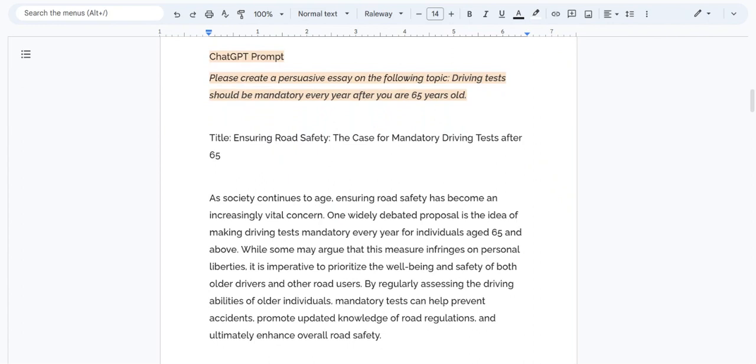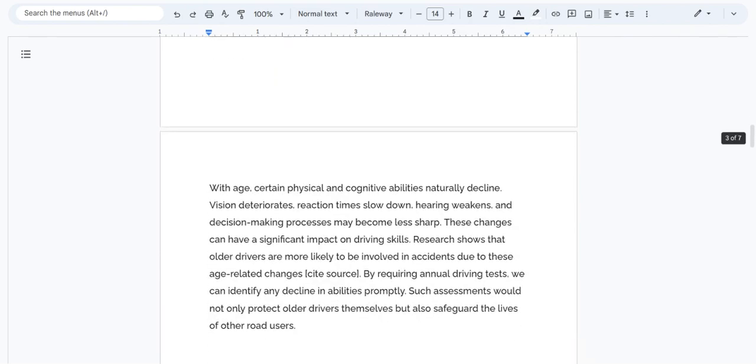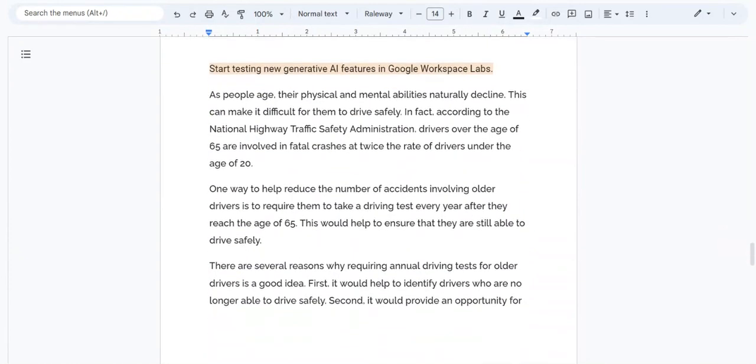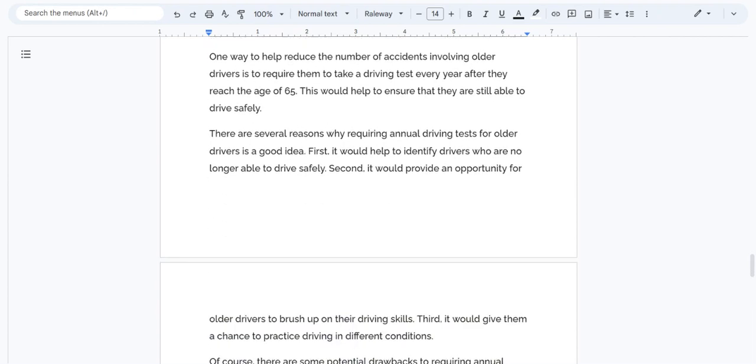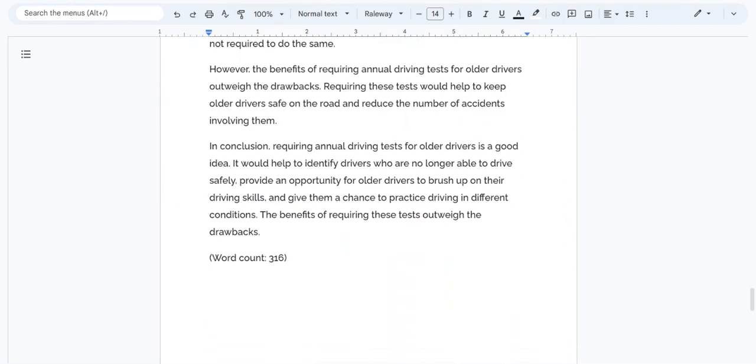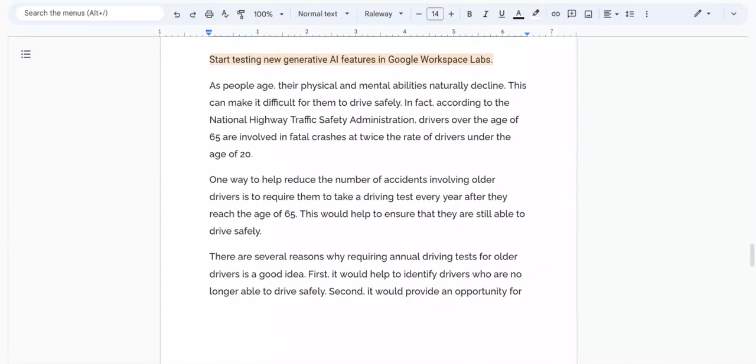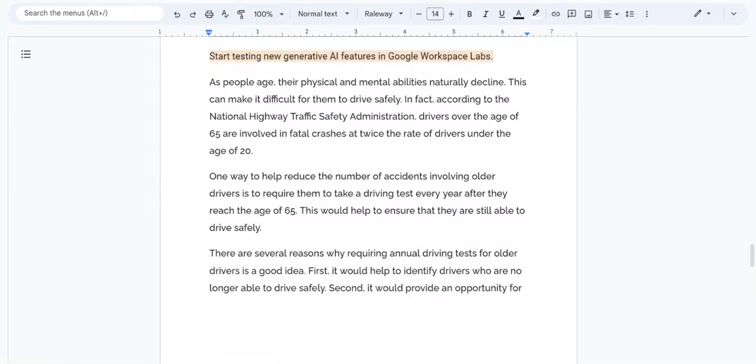Google has given me a sneak peek, and I'm going to go ahead and scroll down here to give you a sneak peek of AI features in Google Workspace Labs. And so I was asked if I was interested in this new generative AI feature, and I was. And I gave Google the exact same prompt that I did ChatGPT, and it too constructed an essay. And so stay tuned for that video where I looked at how Google Workspace Labs responded to the same prompt.